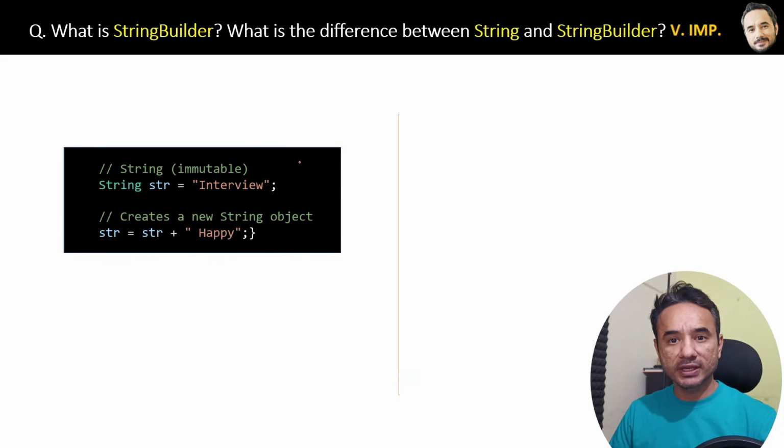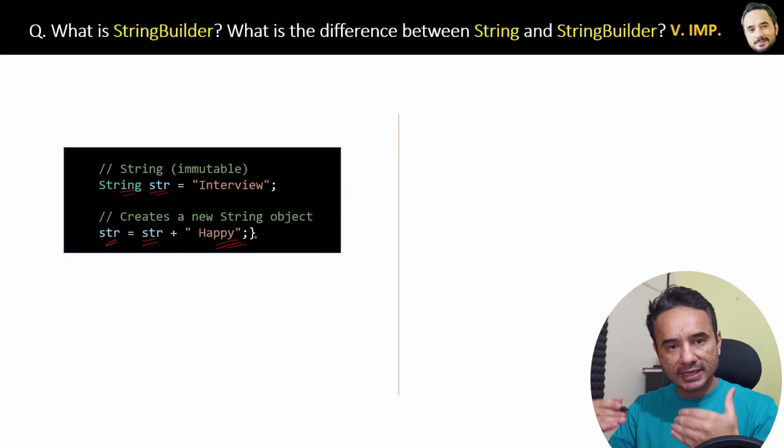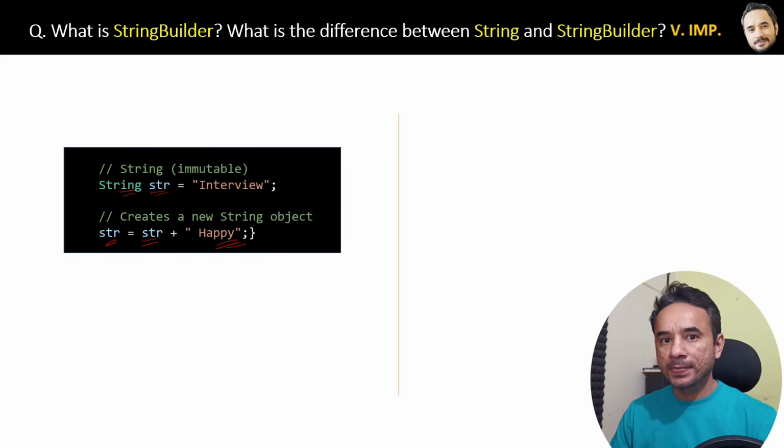Here is the code of the string class. Here we have a variable string literal str. Then we are modifying this str by adding str plus happy. So basically we are adding some text to the existing string. Now the value of str will be interview happy.